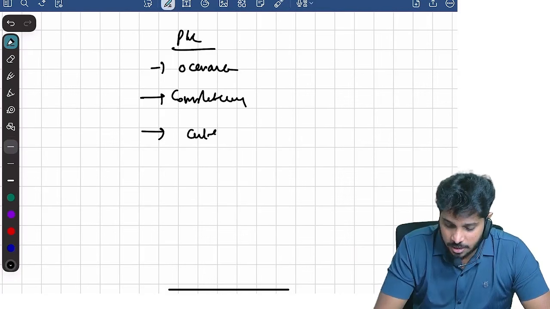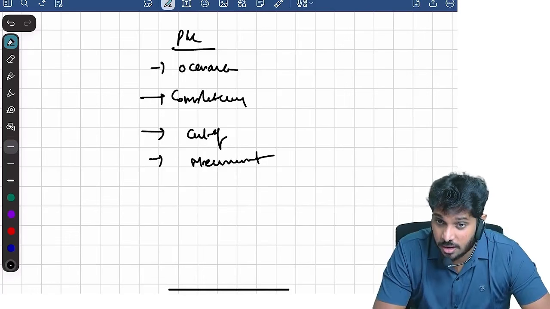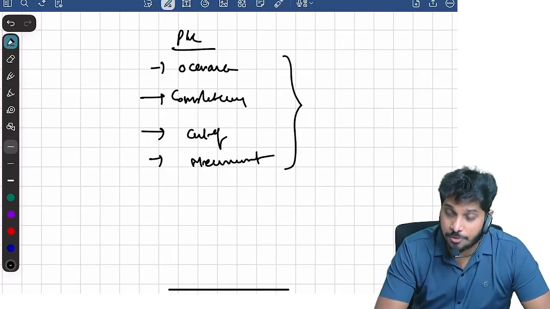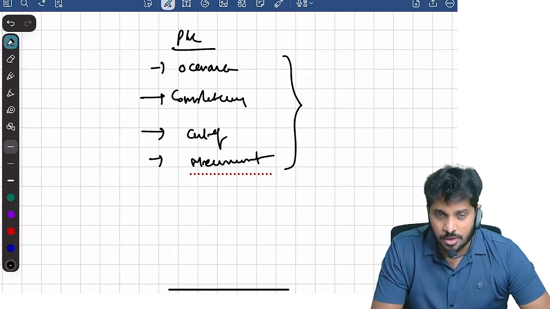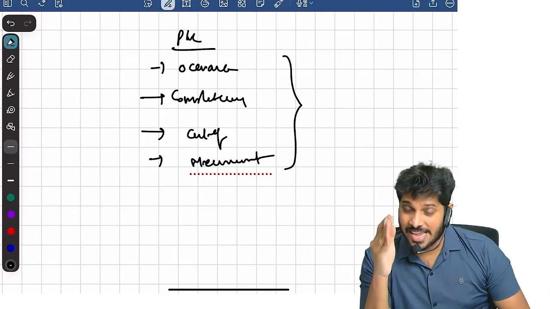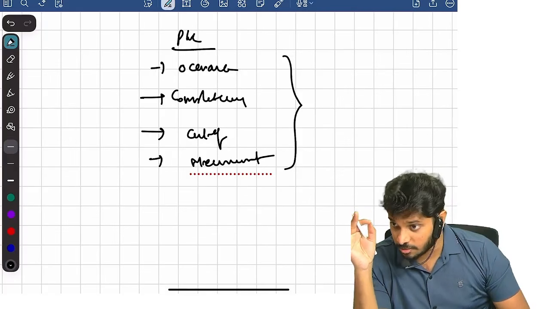Occurrence, and again here also cutoff. Then something called measurement. These are the four broad assertions related to transaction items. So when they say in the P&L account, sales 5 crore, indirectly the company is saying this much sales occurred during the year. Yes or no?